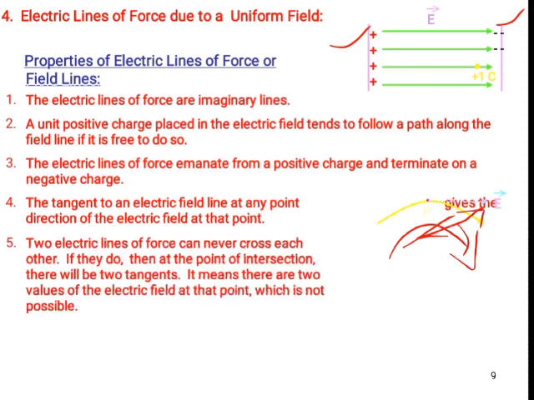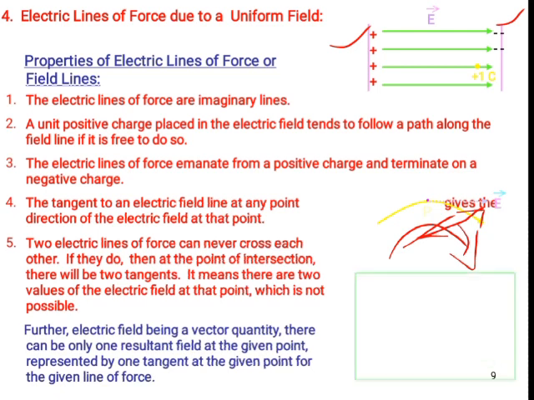Next one, two electric lines of force can never cross each other or intersect each other. Suppose they intersect, then what will happen? Just carefully see this diagram, then you come to know. Suppose E1 and E2 both are electric field lines. If they intersect, then what will happen? That is shown in this diagram. That is not possible.